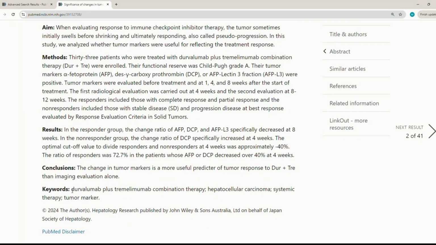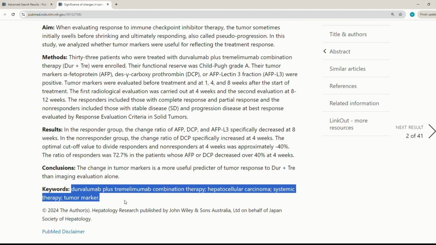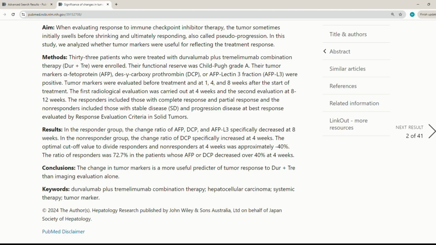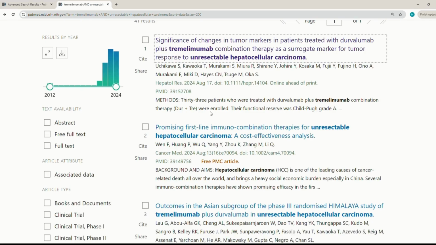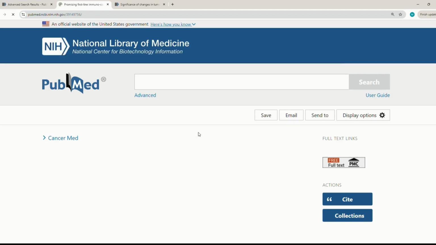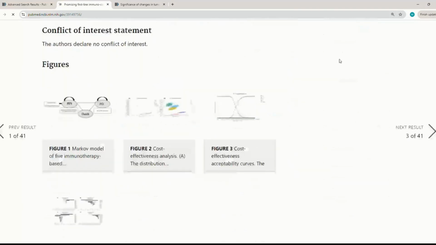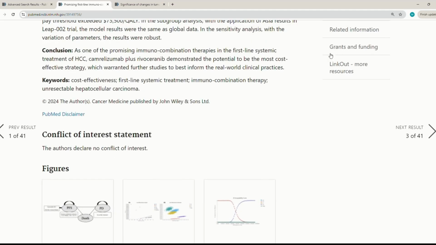So you see how they have the keywords right here, and I need more. So I will open a new tab, and this one is more close because it has the words unresectable hepatocellular carcinoma. Let's scroll down, and here are the keywords right here. First line treatment, immunocombination therapy. Okay, so I can probably use immunocombination and these 2 words. I'll just copy them down, write them somewhere. Immunocombination. Okay.